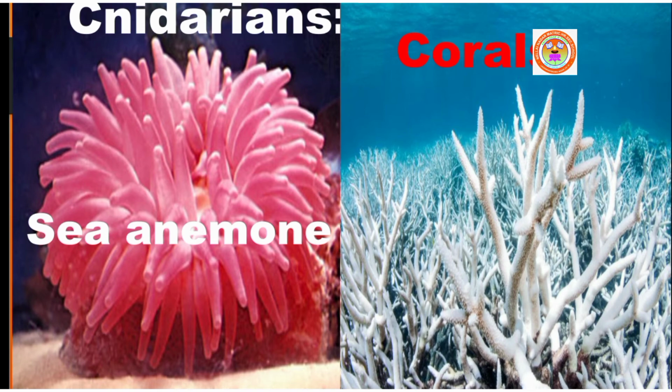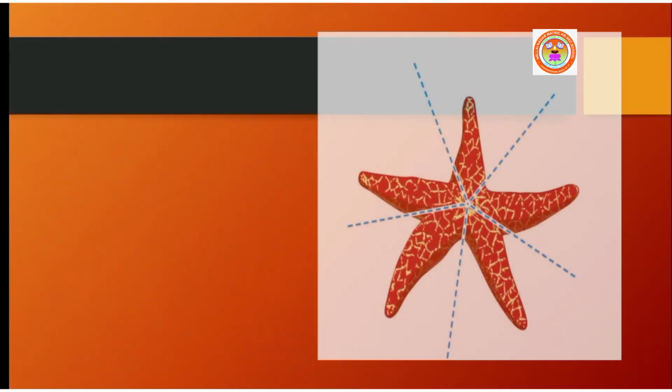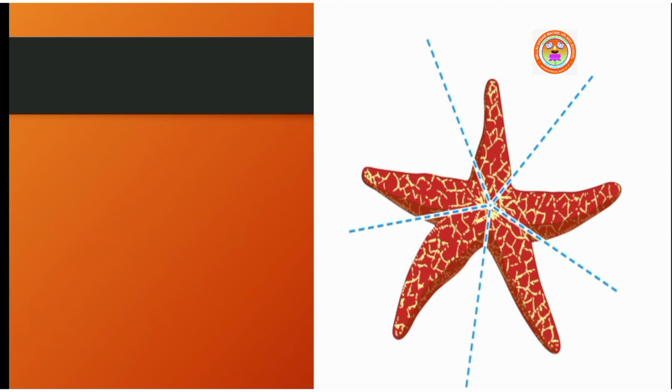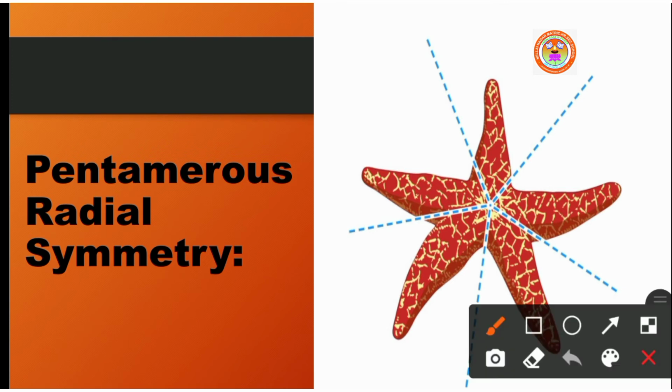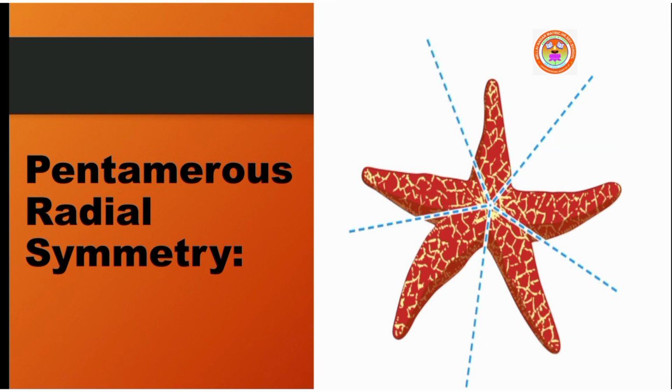However, triploblastic animals like echinoderms, for example starfish, have 5 planes of symmetry and show pentamerous radial symmetry. Why is it called pentamerous? Because of the 5 planes of symmetry. You can cut in any of these 5 directions and get 2 equal halves. That is why it is called pentamerous radial symmetry.